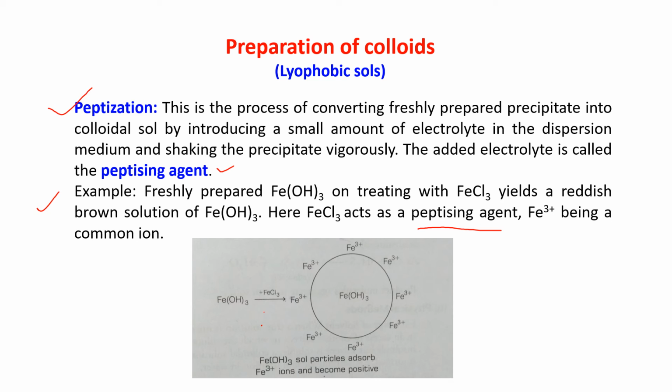When Fe(OH)3 is prepared, if some more FeCl3 is present, the Fe from FeCl3 and Fe from Fe(OH)3, these two are the common ion, and they form particles of the size range of colloidal particles. This is known as peptization.